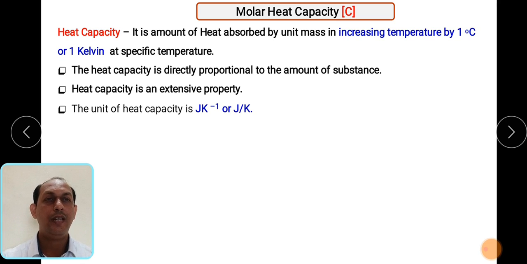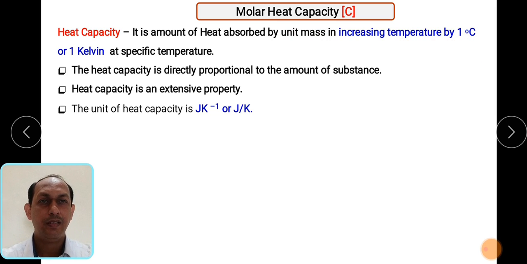Now we are going to understand a new term called molar heat capacity. So it is a heat capacity. It is the quantity of heat absorbed by a system to increase the temperature by 1 degree Celsius, or we can also say by 1 Kelvin. Generally we now calculate temperature in Kelvin instead of degree Celsius. So it is the quantity of heat absorbed by a particular mass of matter in order to increase the temperature